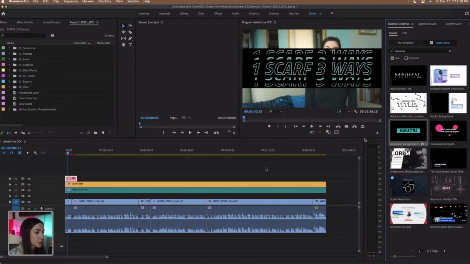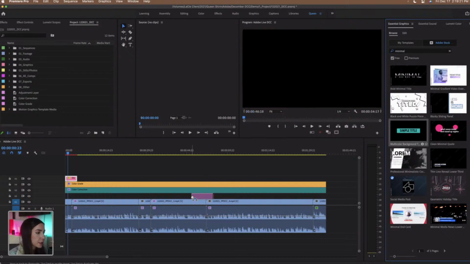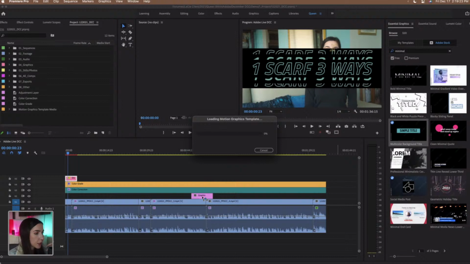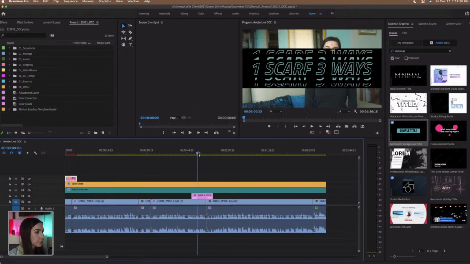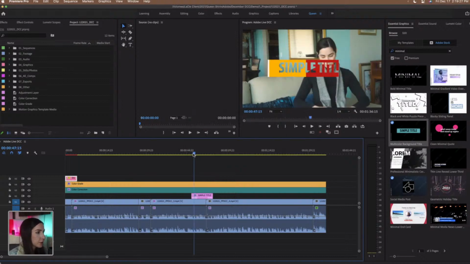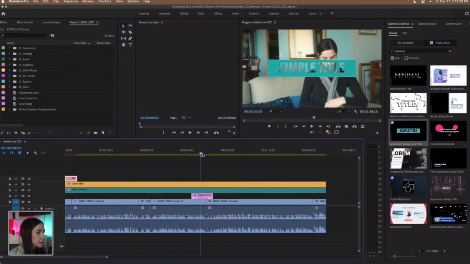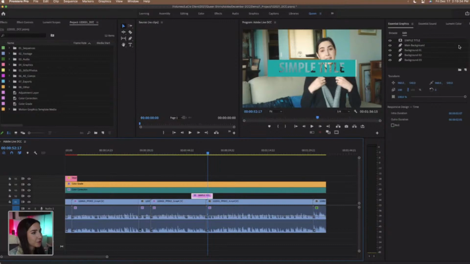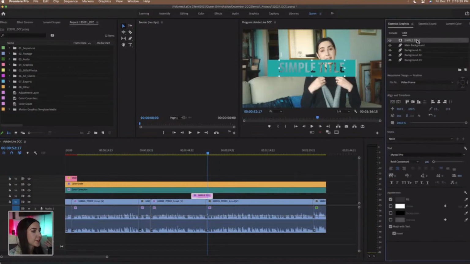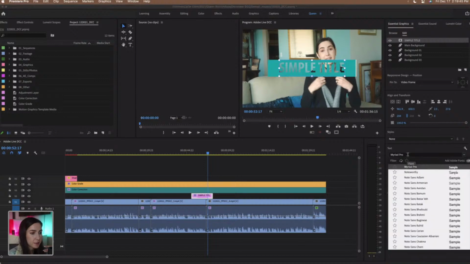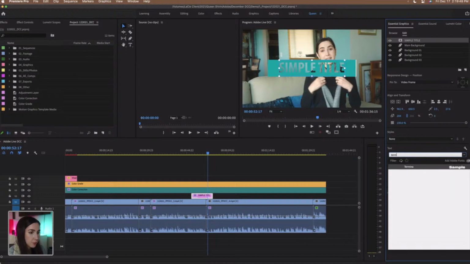So I'm going to choose this, click and drag it over to my timeline, and we'll just let it load out. All right, so this is looking like that. Definitely cleaner, but I do want to go back and change up the fonts because that font is not doing it for me. So we're gonna go to edit and then choose this title layer. And then go down to text, and I'm gonna choose Termina.